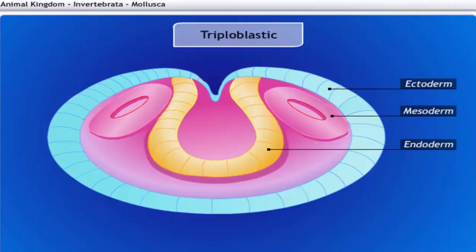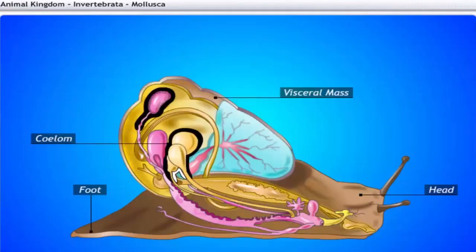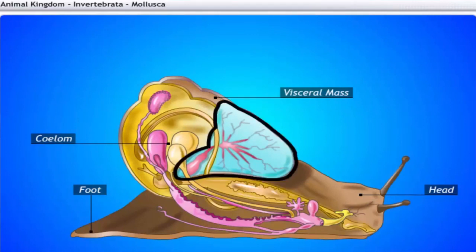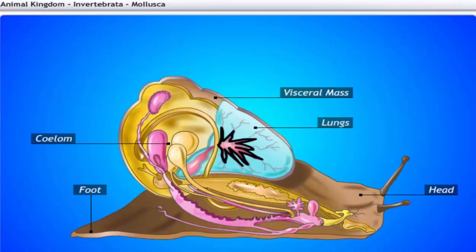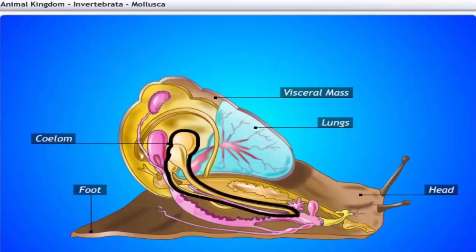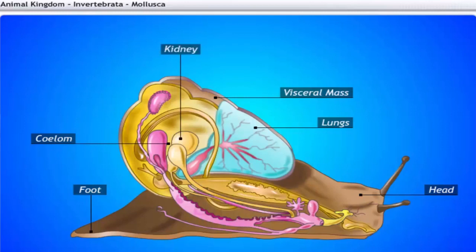Mollusks are triploblastic animals with a reduced coelomic cavity. Water mollusks breathe through gills, while land mollusks have lungs, and their circulatory systems are open. Excretion in the phylum Mollusca is carried out by kidney-like organs.